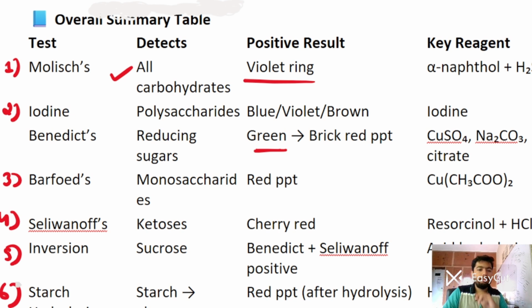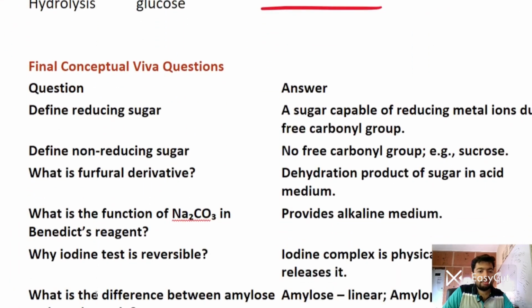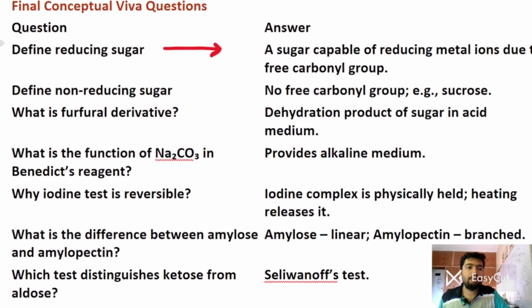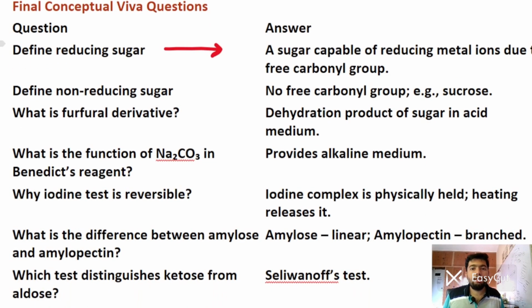Okay, so what are the final conceptual viva questions that one should know? I have summarized all the questions. So you have to define reducing sugar. A sugar which is capable of reducing metal ions due to a free carbonyl group is a reducing sugar. I am going quickly because you have discussed these particular things in your theory classes. Non-reducing sugar contains no free carbonyl group. Example is sucrose. Furfural derivative is a dehydration product of sugar in acidic medium.